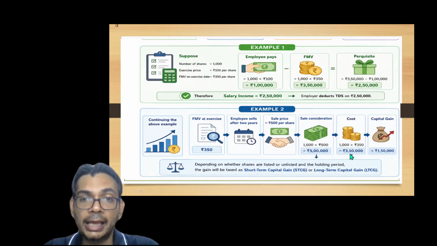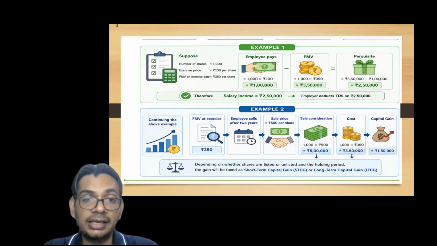So it means the employee is gaining, in a nutshell, rupees 1,50,000, which in turn will be taken as a capital gain, right? So capital gain will arise only when the employee finally sells the shares after 2 or 3 years basis his judgment. So this is applicable for the capital gain tax.